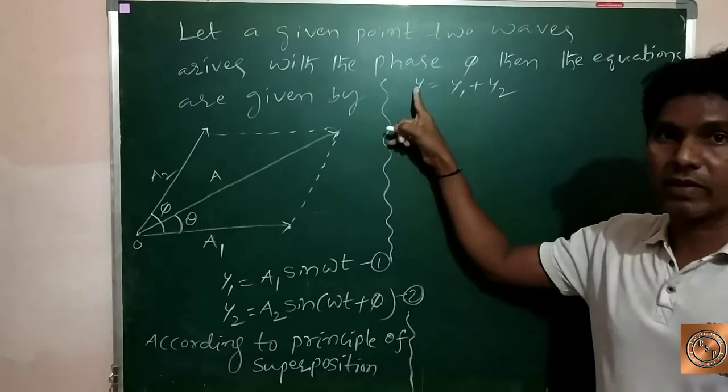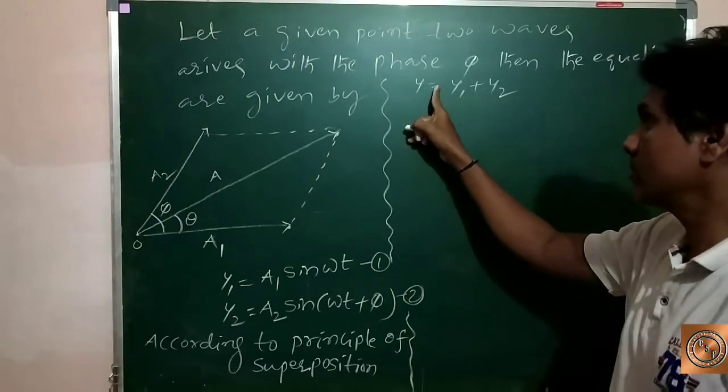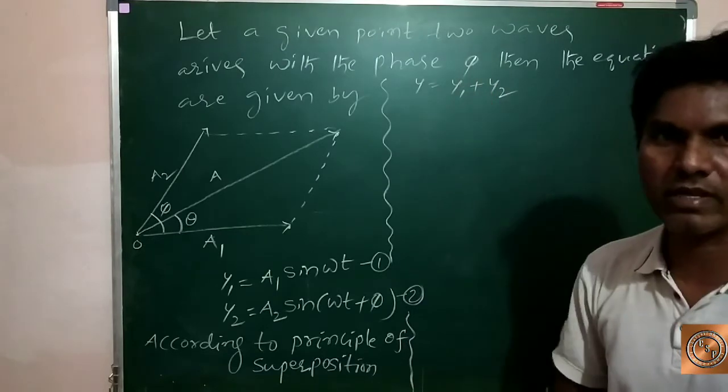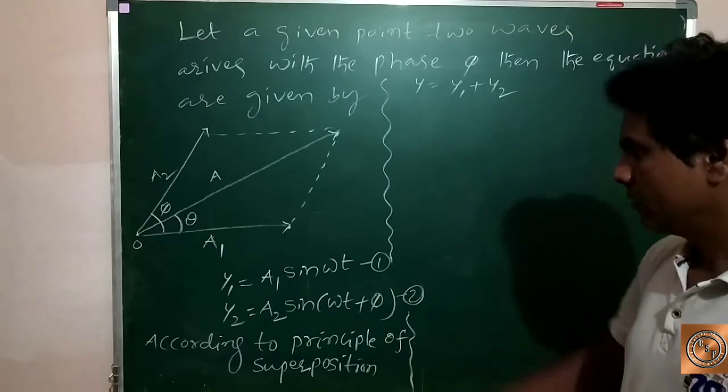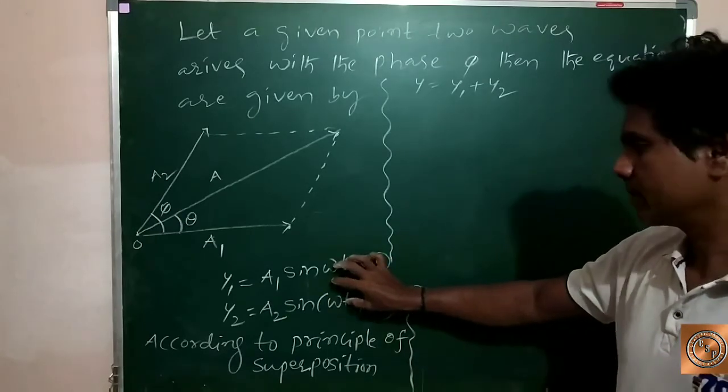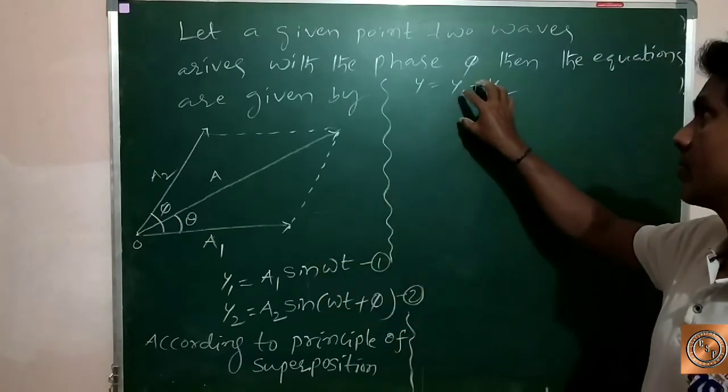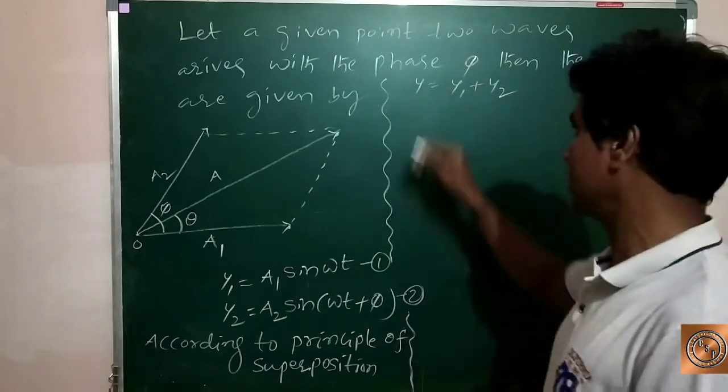The resultant displacement equals the sum of the individual displacements, and that is called the principle of superposition. We know the displacement equations, so we can substitute them in that equation.